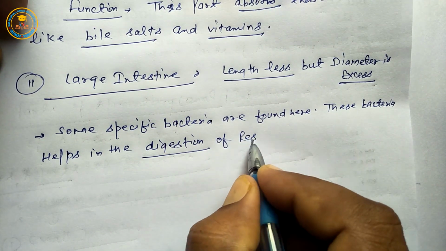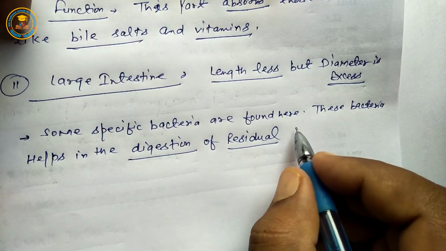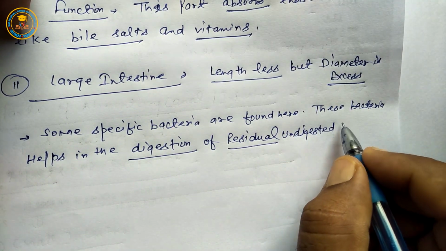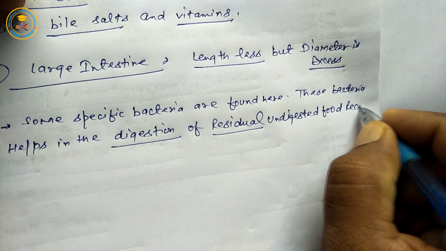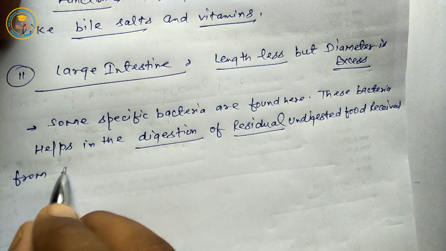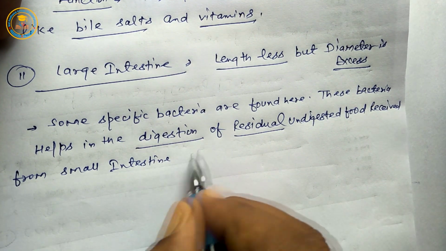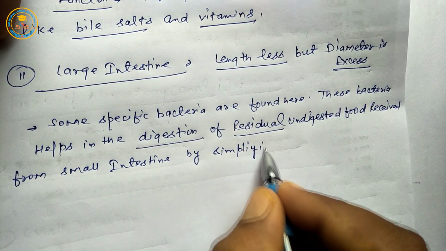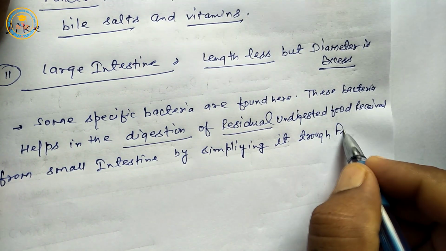The residual, it means the remaining undigested food received from the small intestine, is simplified through fermentation.